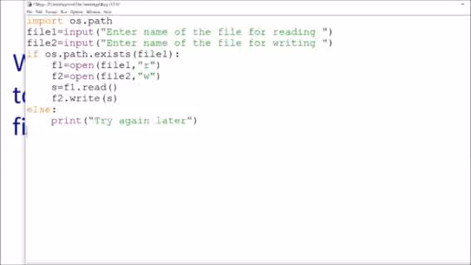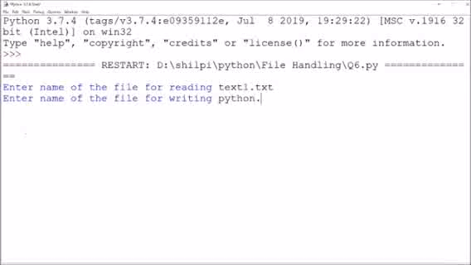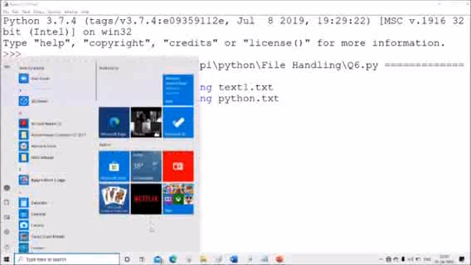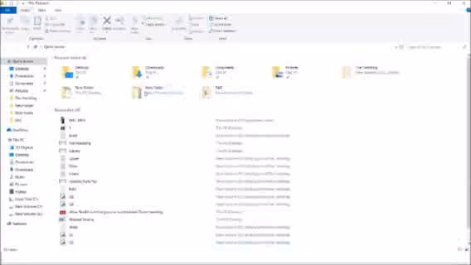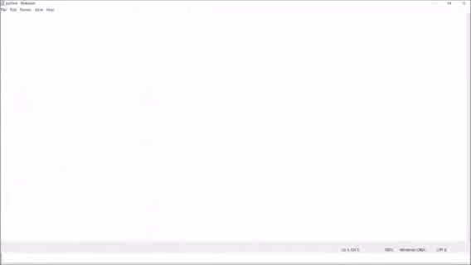I'll show you. Suppose I run this program. The file is text1.txt, which I used last time. Suppose I am creating a file python.txt. So I have created two names. Now I'll go to my folder, file handling. You can see the text1 file is this one. All the content should be written. And now I will show you the Python file. This file is created and you can see the file is empty.